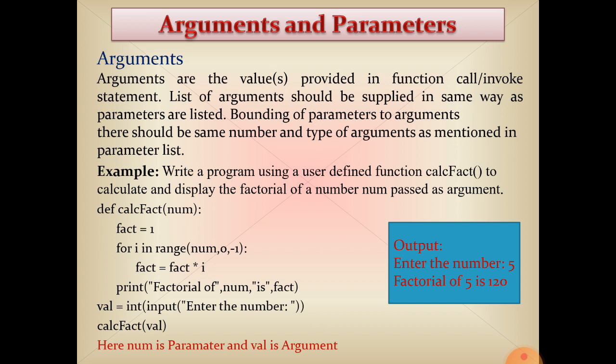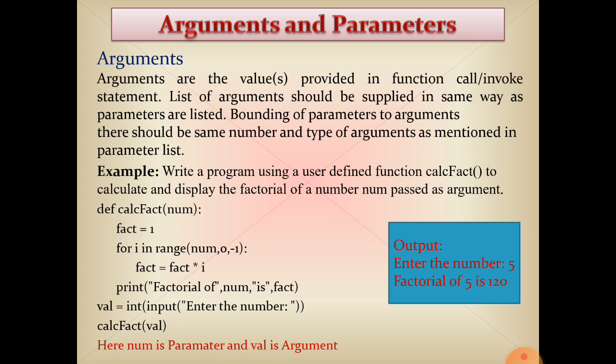In the function definition, if you have passed an integer type parameter, then at the function calling time we pass an integer type argument, same type and same number.